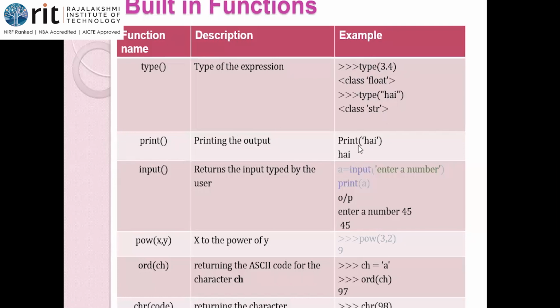You all know how to use print. Whatever is given in quotes will be printed as such. If you use a variable name, the value of that will be printed. Input, power. Instead of having the exponentiation on all those, I can directly go with this function, isn't it? To convert the ASCII value into a character, or a character into an ASCII value, I do have different functions.